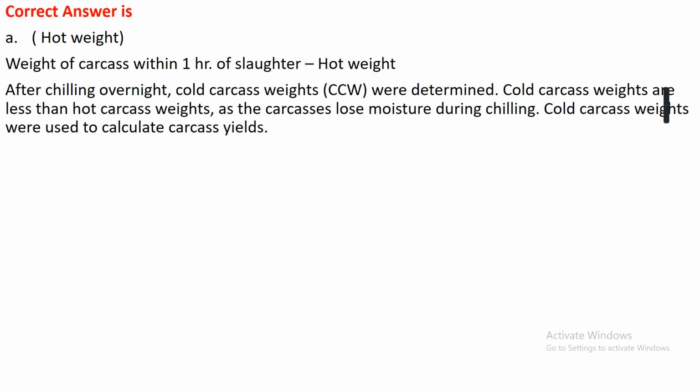But after chilling the carcass overnight, the cold carcass weight is determined. Cold carcass weight is less compared to hot carcass weight because the carcass loses moisture during chilling, and the cold carcass weight is used to determine the carcass yield.